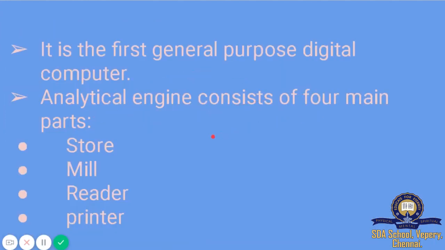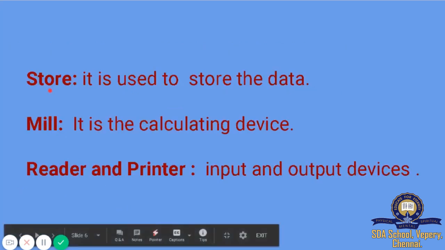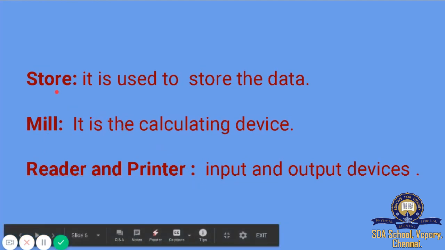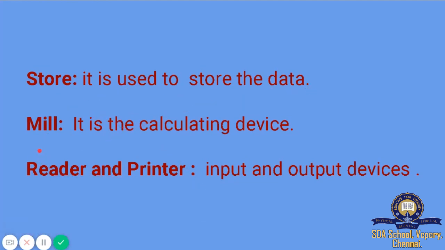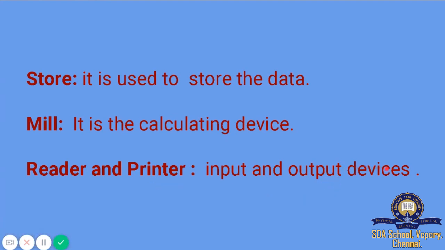Analytical engine consists of four main parts, that is store, mill, reader and printer. Store is used to store the data, and mill is a calculating device. Reader and printer are the input and output devices respectively.